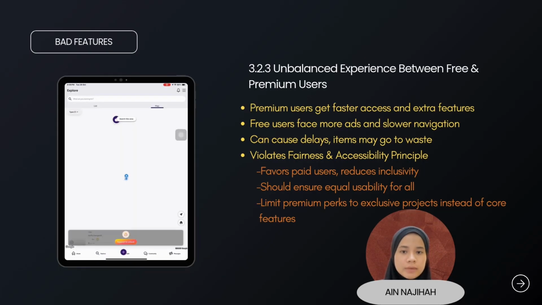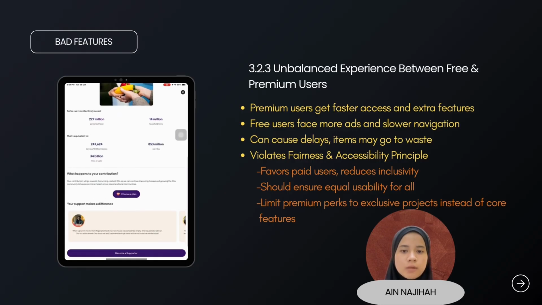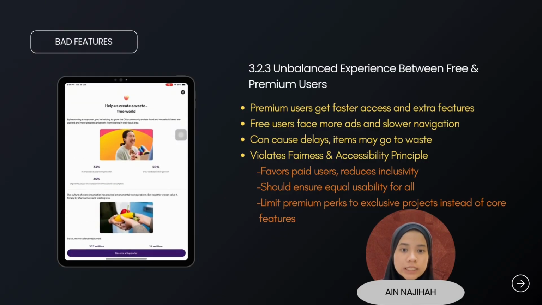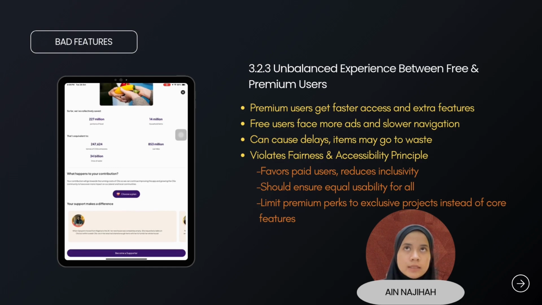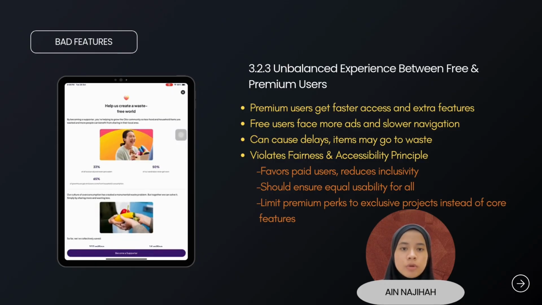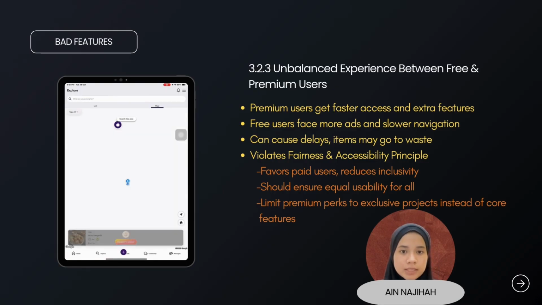Lastly, in the latest update, premium users get faster access and extra features, while free users face more ads and slower navigation when offering or accepting items. This delay can sometimes cause food to go to waste because the requests don't reach in time. This goes against the HCI principle of fairness and accessibility, since the design now favors paid users and reduces inclusivity. To improve this, OLIO should ensure equal usability for everyone and limit premium perks to special projects or collaborations instead of core app features.